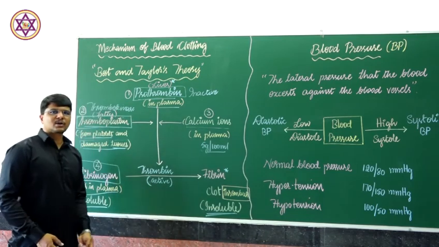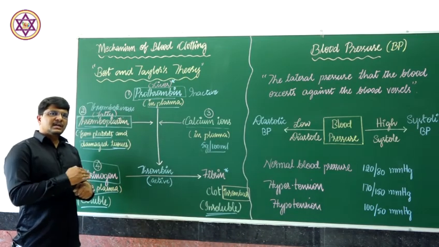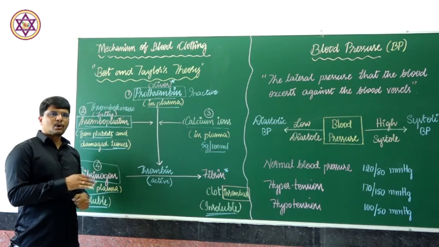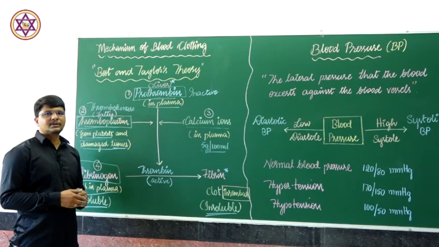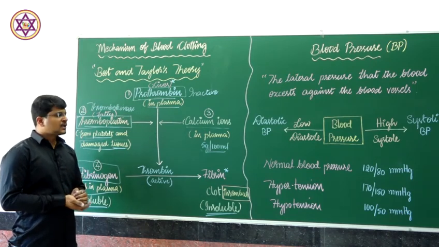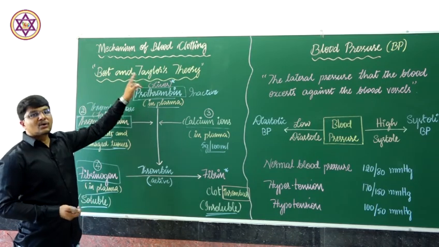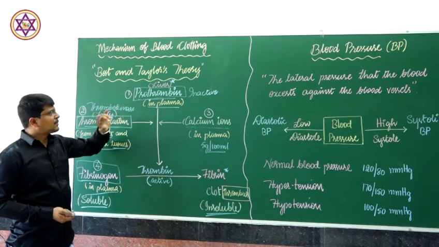There will be a clotting, which prevents the excess outflow of blood during the cut or the wound. This is how blood clotting, blood coagulation, happens.